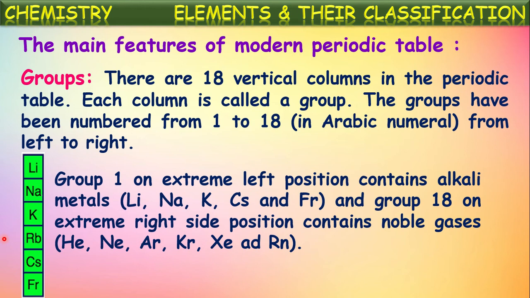In the same way, group 18 on the extreme right of the periodic table contains certain elements which are very least reactive, and these are gases. These elements are called noble gases or inert gases. They are helium, neon, argon, krypton, xenon, and radon. These elements are very least reactive, more stable elements. They won't participate in chemical reactions. That is why these elements are called noble gases.